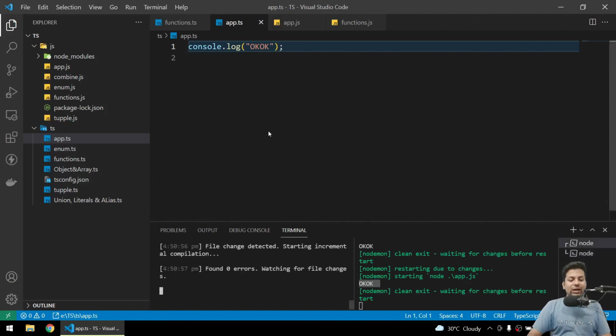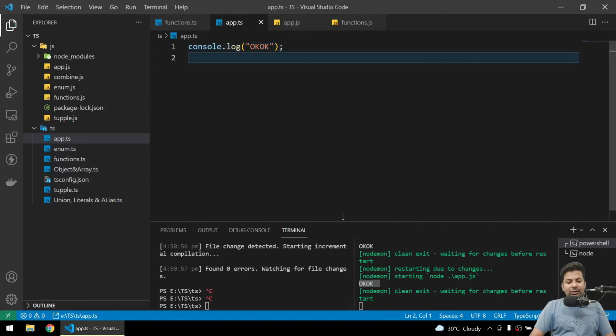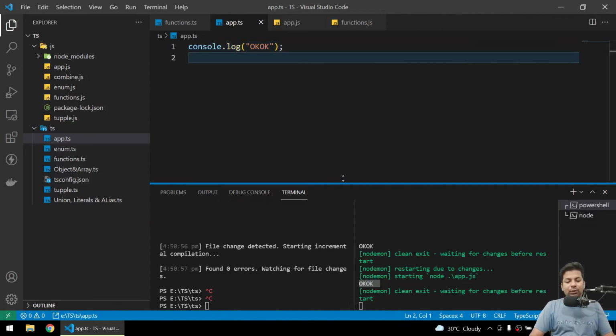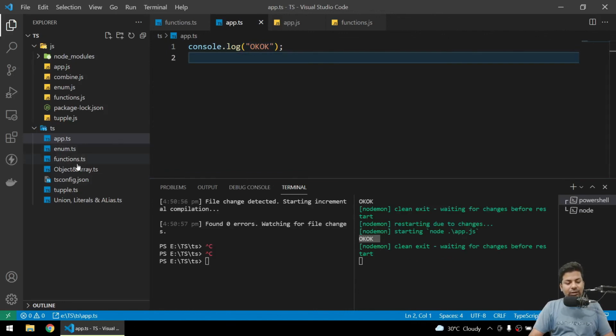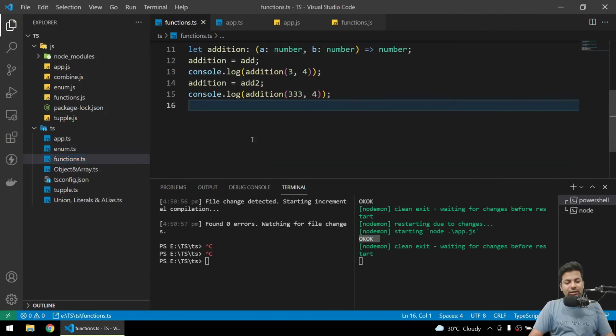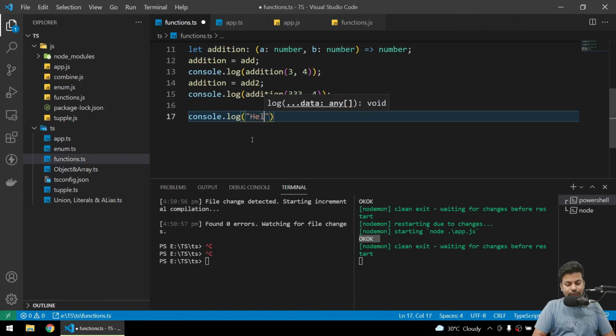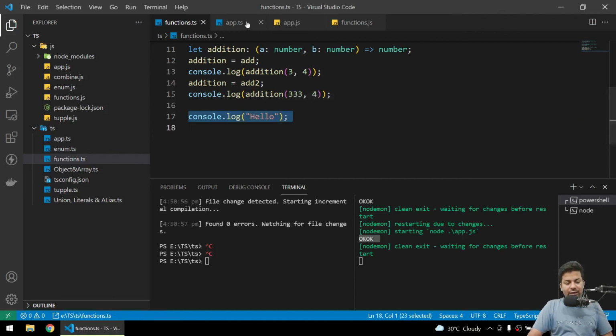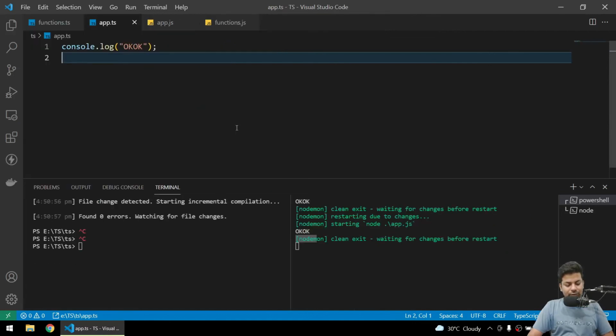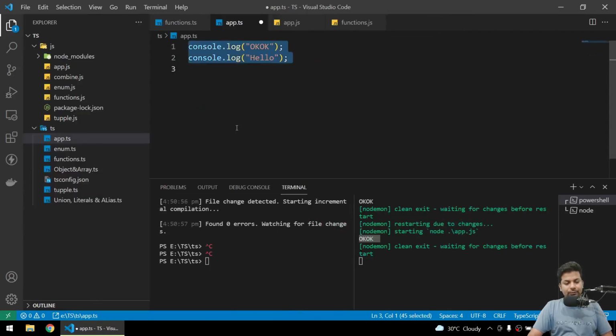So this kind of thing you can run, but for compilation, you can see we are compiling one file at a time. Suppose you wrote a big project, and in the function file, suppose at the end I add some console.log hello, and I add this to the app.ts file also.